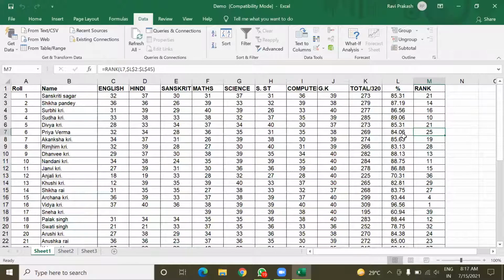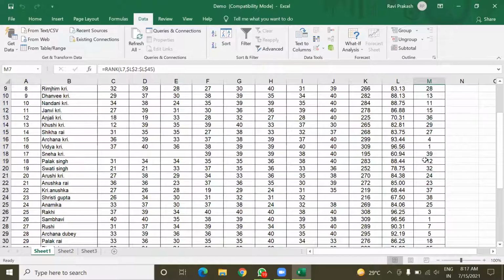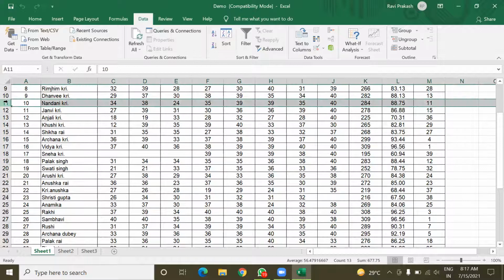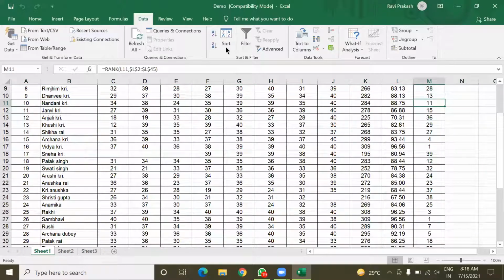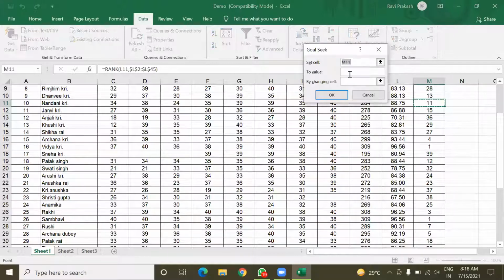Okay, so now test this with the rank column. Here it has rank 11, Nandani Kumari. So I'm going to apply Goal Seek on this student. Once again, What-If Analysis, Goal Seek, and in Set Cell, I'm going to select this cell, and in To Value I want 1.